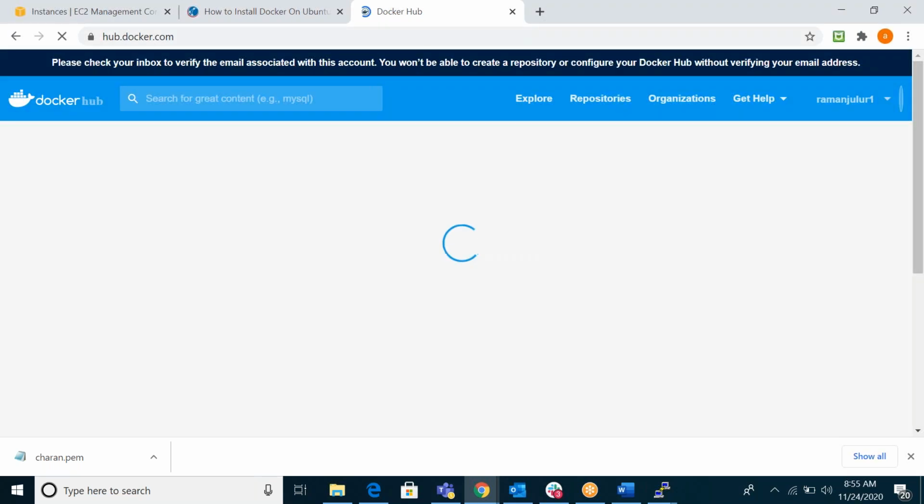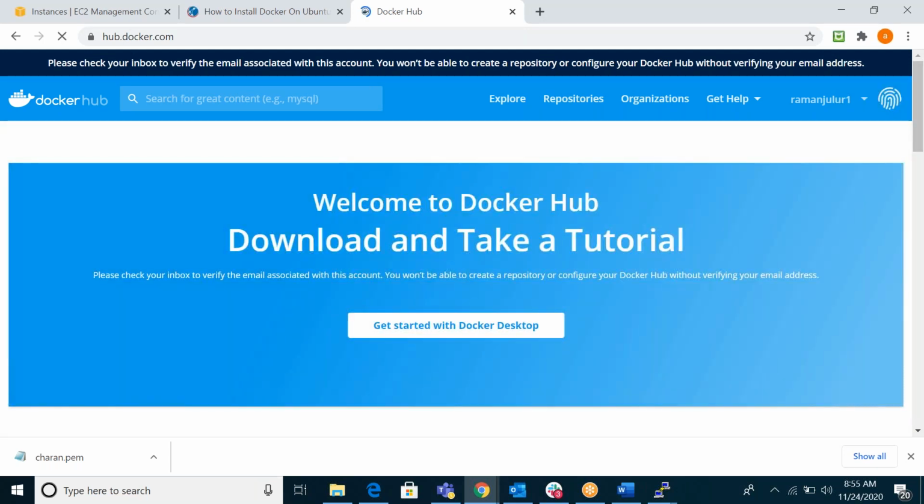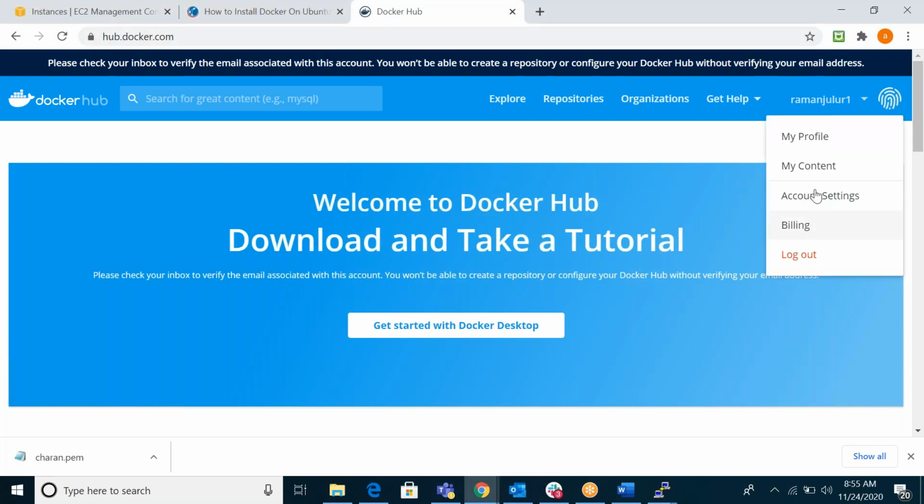Why? Because you get all base images from Docker Hub only. Our own or custom images we can upload anywhere, AWS, a private registry, another cloud, or Docker Hub. But if you want the base Docker images, you need to go to Docker Hub only.